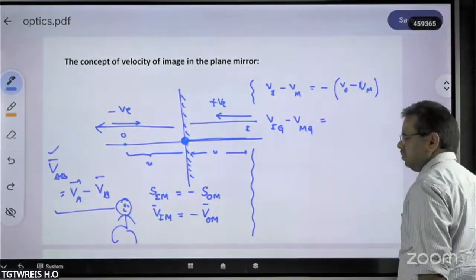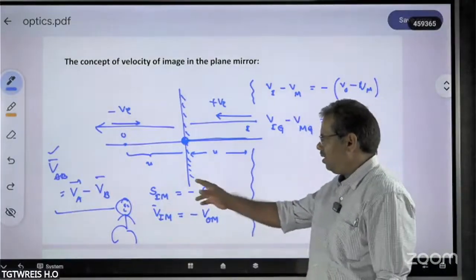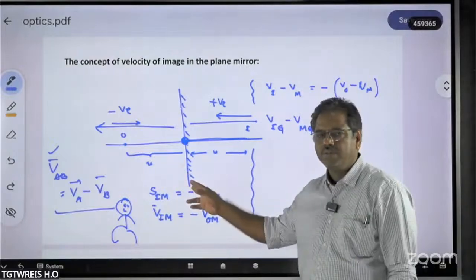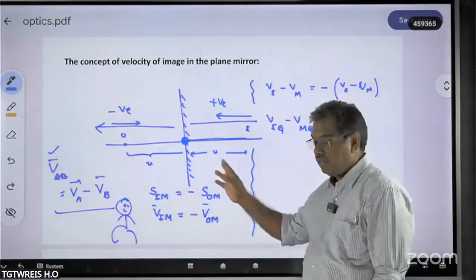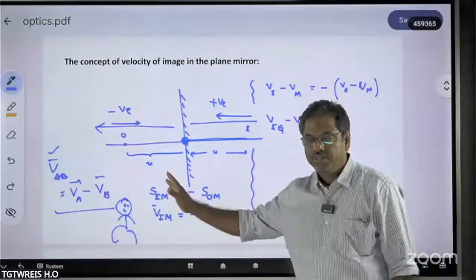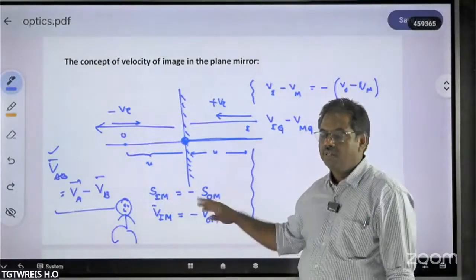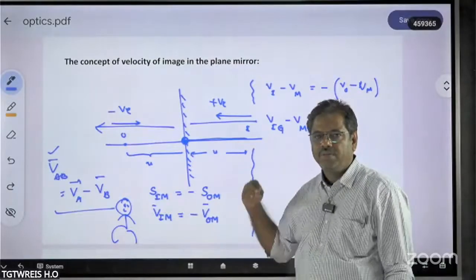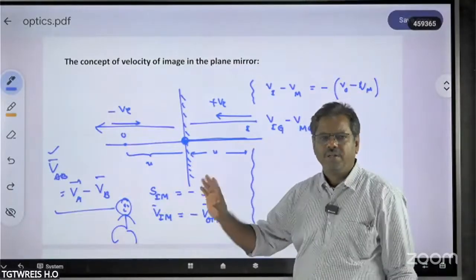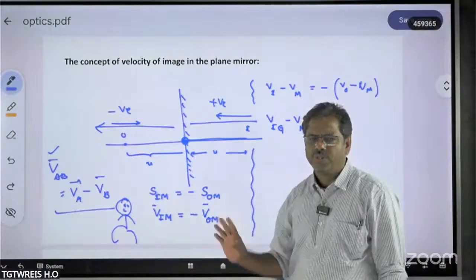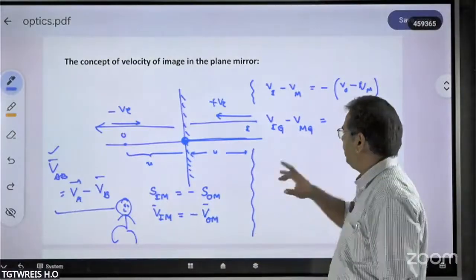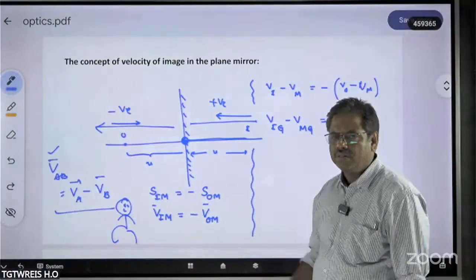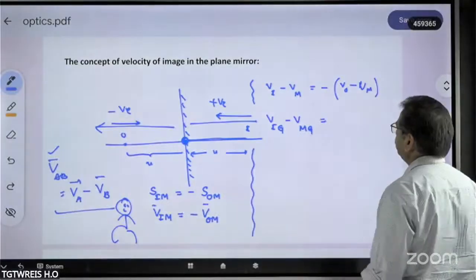is equal to. Here I maintained the speed of the mirror is equal to 0. If the mirror is also moving either towards the object or away from the object, then the scenario will change. The velocity of the image will change with respect to the object or with respect to the mirror and so on like that. So let me consider the velocity of the mirror also with respect to the ground.